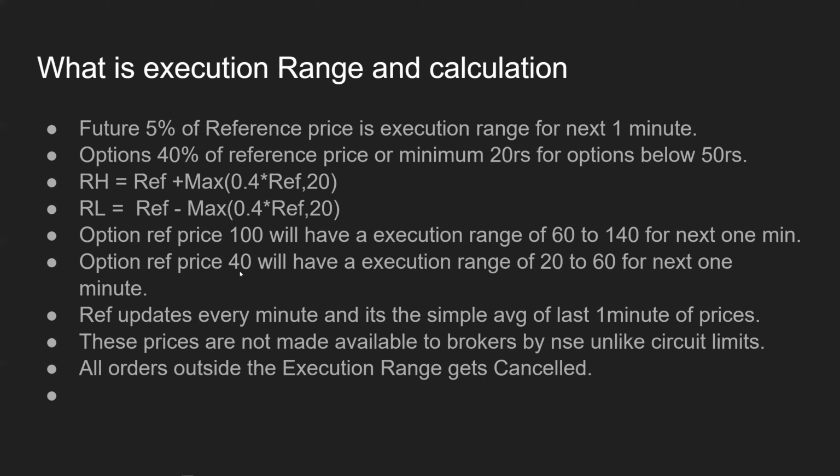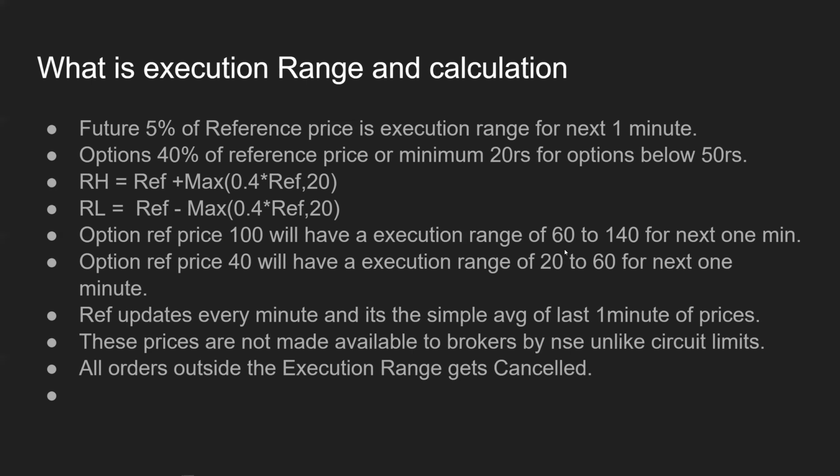If an option price is 40, right, if we take the 40%, then it will be 16 rupees. But as we discussed earlier, the minimum range has to be 20 rupees. So for this option, the range will be 20 to 60, right? 20 rupees below 40 and 20 rupees above 40.